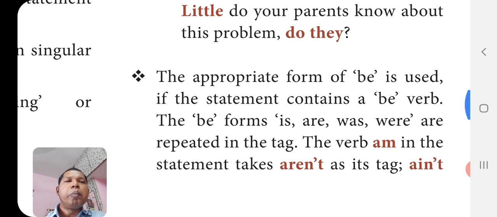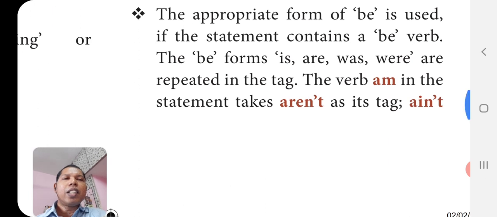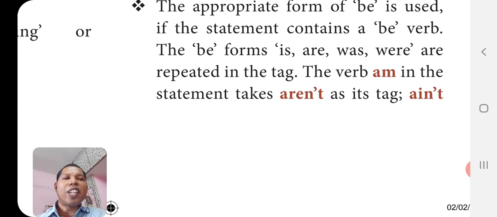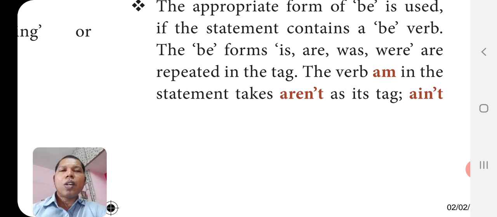The appropriate form of be is used. Be in the sense helping verbs, auxiliary verbs. Example, am, is, are, was, were, will be, shall be, etc. The appropriate form of be is used if the statement contains a be verb. The be forms is, are, was, were are repeated in the tag. The verb am in the statement takes aren't as its tag. So think that is negative isn't, or negative aren't. For am also we can use aren't. We have to use aren't.